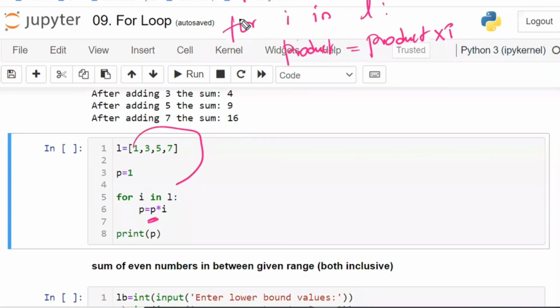In the company, finally they will see the answer only, not which one you have written first, which one second. No one is going to observe that if you are working in real life. Which is the first line you have written, which is the second line, no one is going to ask you that question. Automatically, with experience, you will get that. First you have to write P is equal to 1, automatically you will get. In the future, once you practice multiple times, automatically you will get.